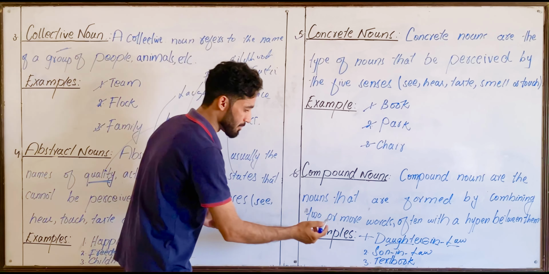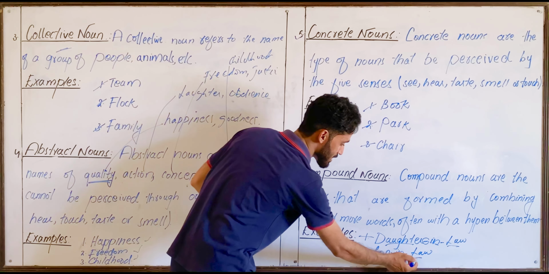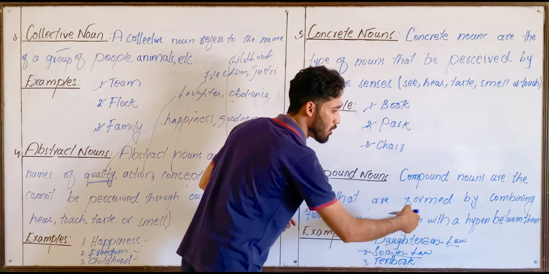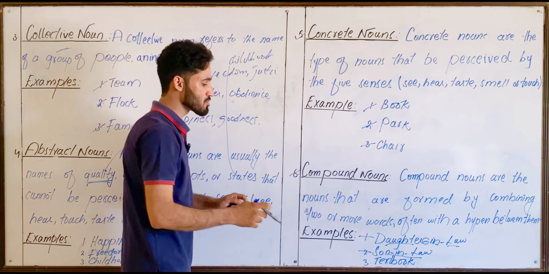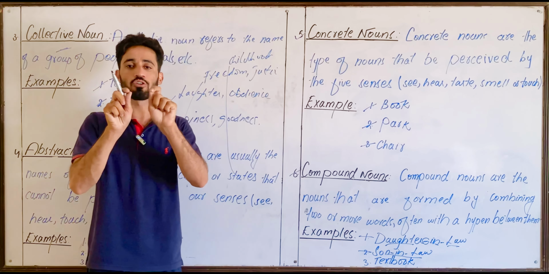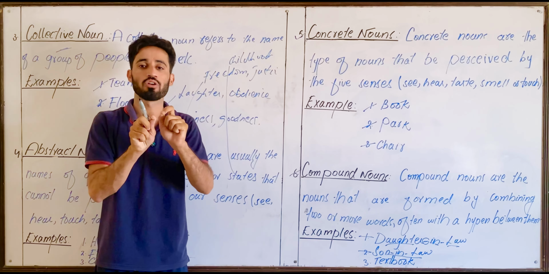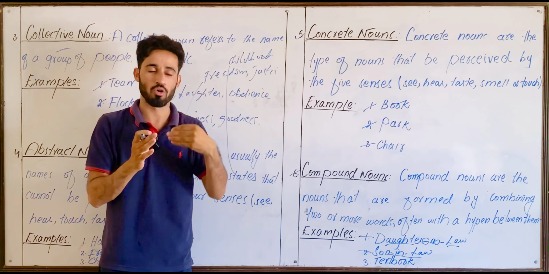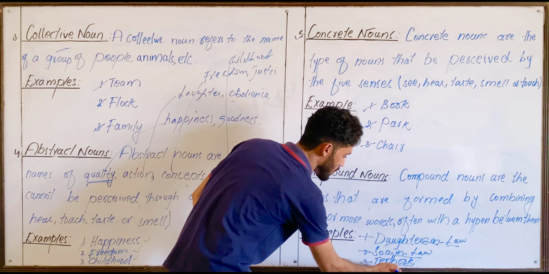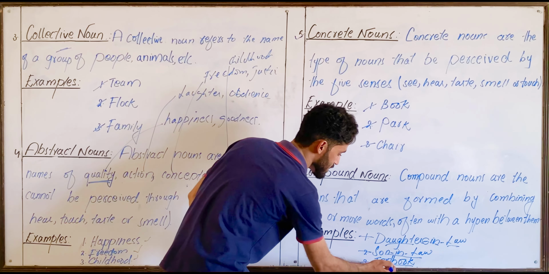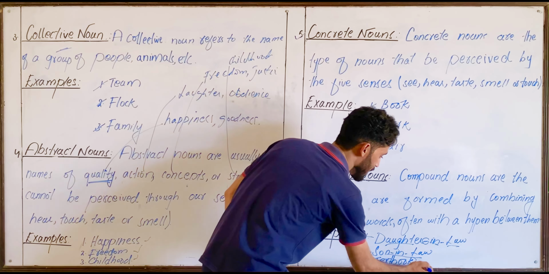Got it? Likewise, look at the second example. Son-in-law. There are three words and they are combined. They have made one word, which is called a compound noun. And sometimes we do not have to put a hyphen between them, but we make compound nouns by combining two or more words. Look at this example: textbook. There are two words, one is book and the second is text. These are combined and they have created a new noun which is called a compound noun.